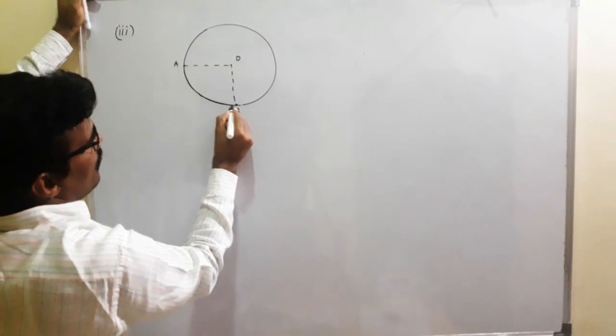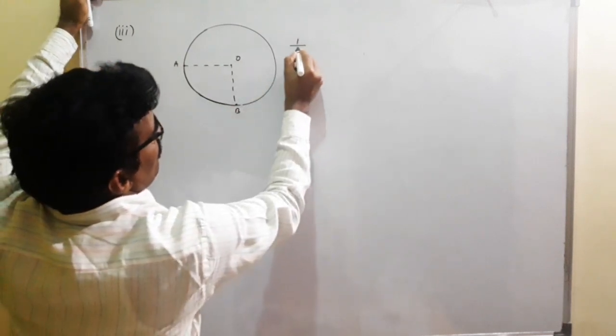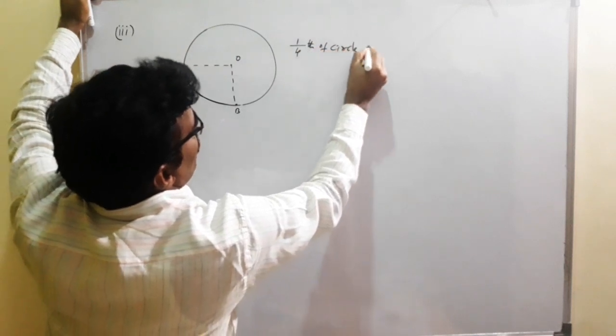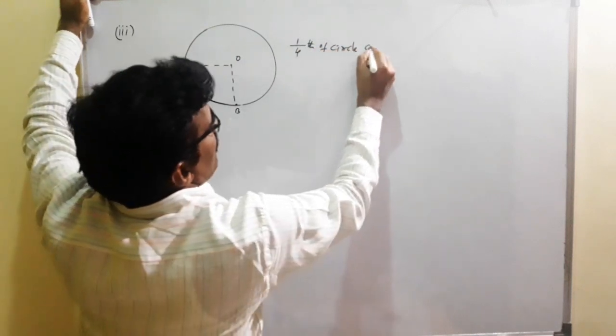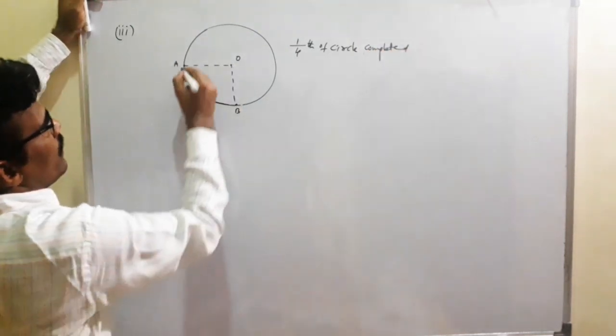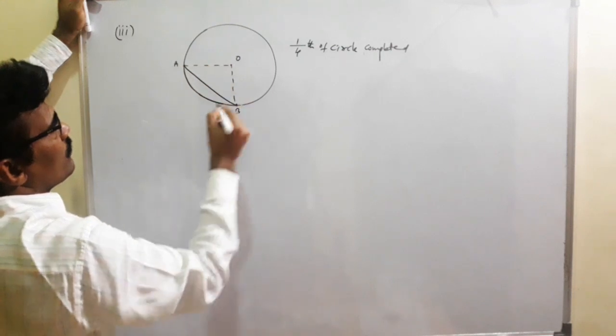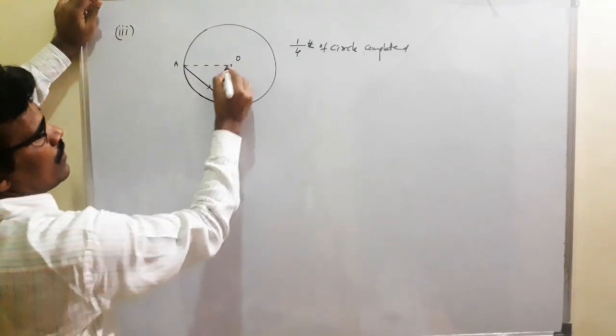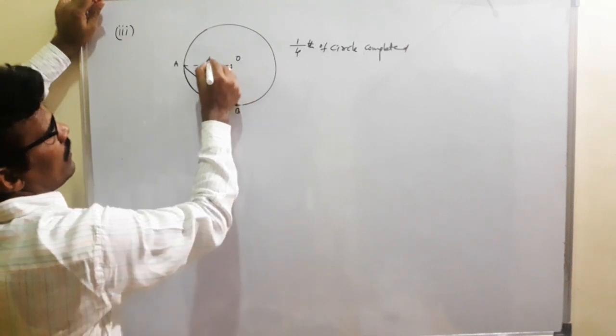If he completes 1/4 of the circle, then what is the displacement? This is the shortest distance between the initial position and final position. We know that this is a right angle.